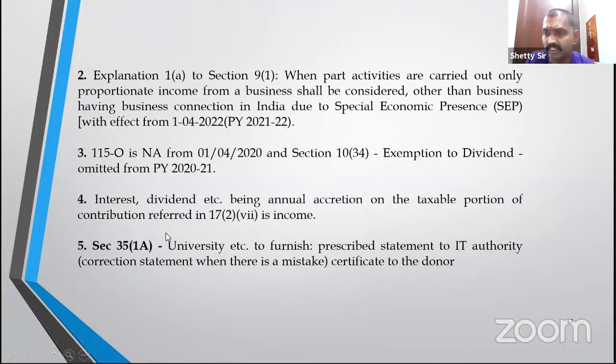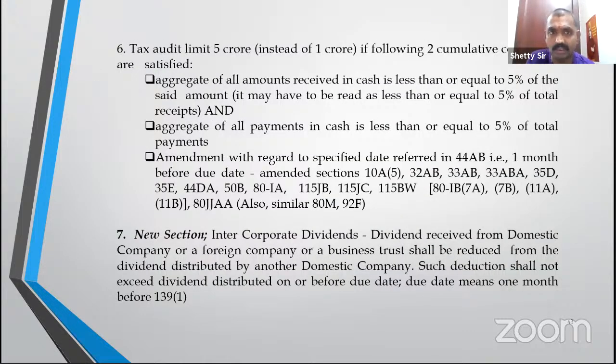35(1)(a), scientific research association, etc. They have to submit a certificate document to the donor, as well as file a statement to the department. Tax audit limit, I said 5 crore rupees, if cumulative conditions are satisfied. Important amendment, people take care, especially July 21 and November 21. If your cash receipts are less than 5% of the total receipts and cash payments are less than 5% of total, then instead of 1 crore, your tax audit limit is 5 crore.